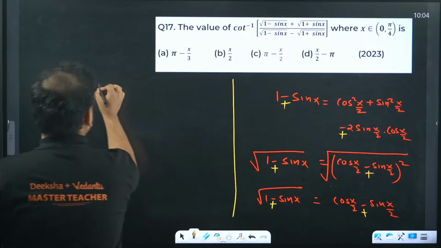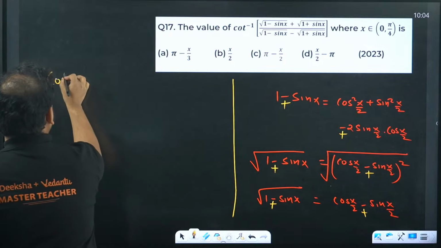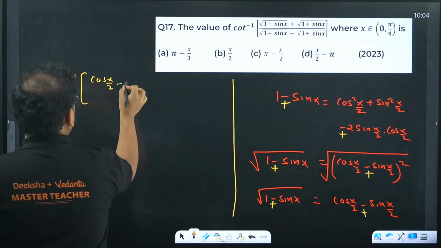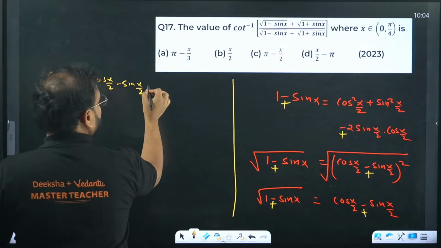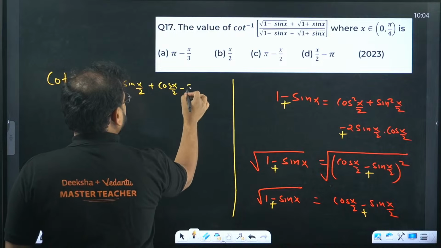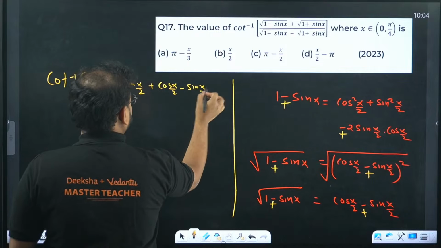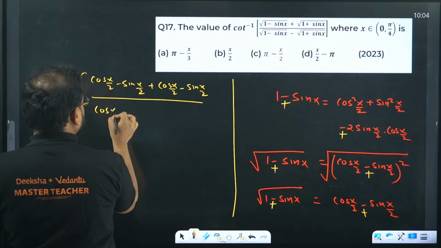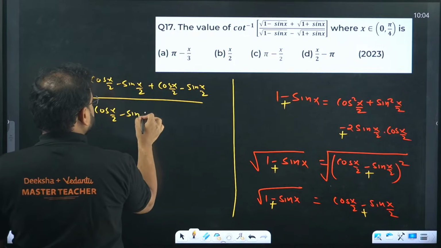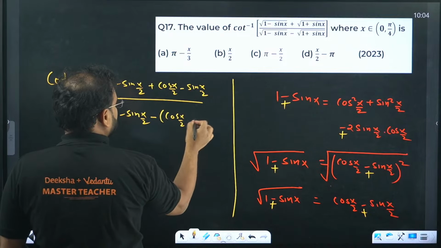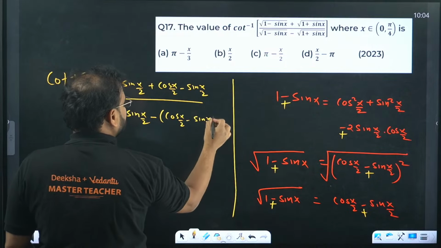This expression becomes, inside the cot inverse, cos x by 2 minus sin x by 2 plus cos x by 2 plus sin x by 2, divided by cos x by 2 minus sin x by 2 minus cos x by 2 plus sin x by 2.